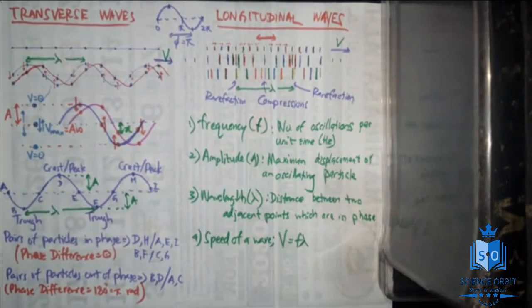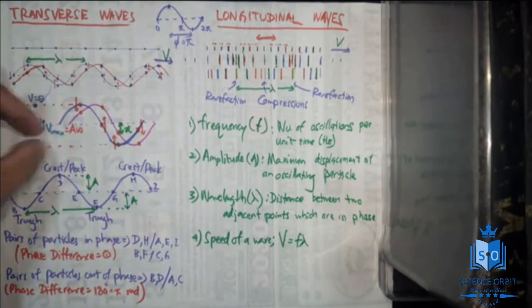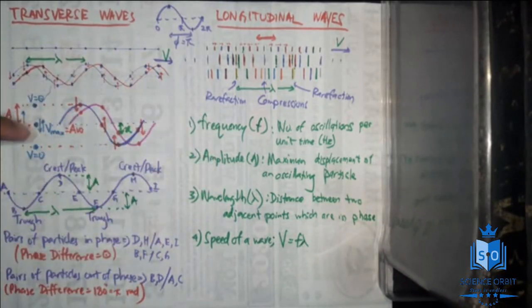The wave will be traveling at a speed. Now, if you want to find that speed, you have to use this equation. You have to multiply frequency by wavelength. But if they ask you about a single particle, now the single particle is not moving. It's not moving with the wave, remember. It is at its same position, but it's performing simple harmonic motion. So it will have different speeds at different instances.